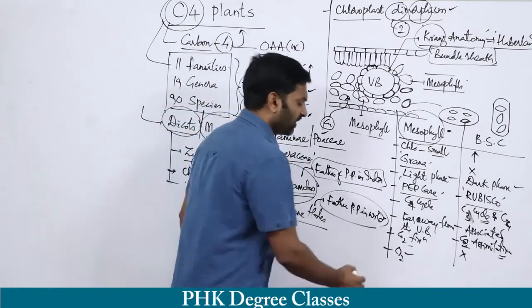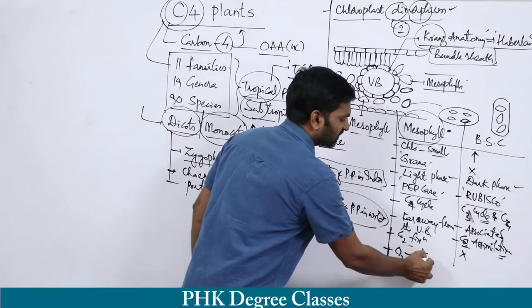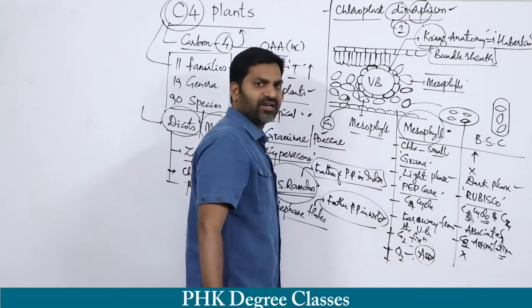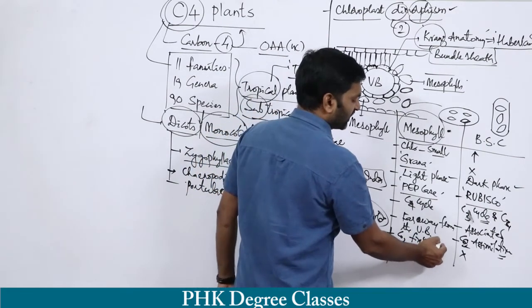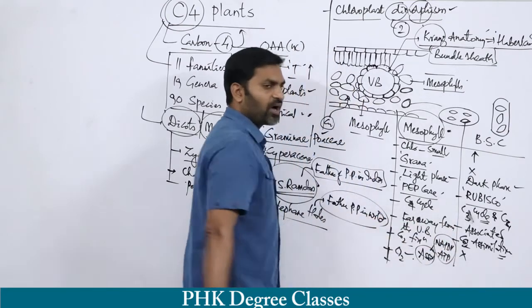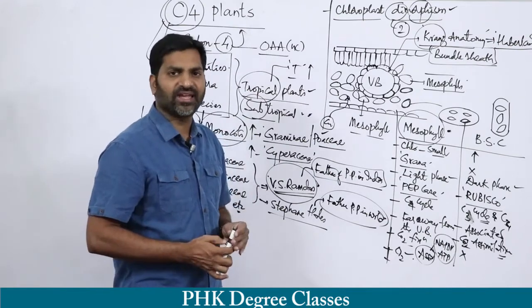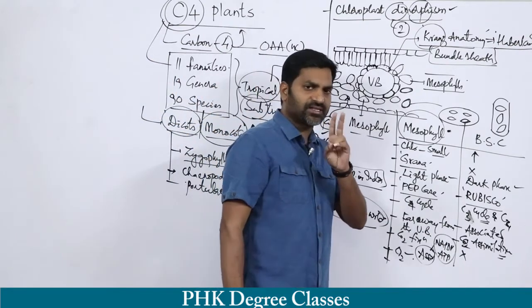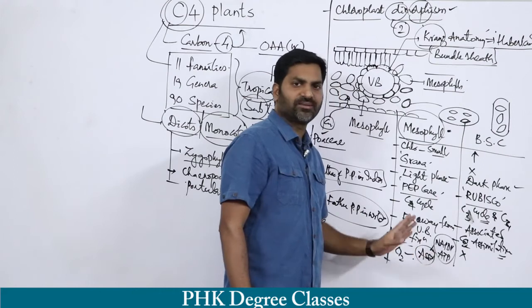Then assimilatory power. What is meant by assimilatory power? Remember, NADPH and ATP, adenosine triphosphate. These two compounds are called assimilatory power.